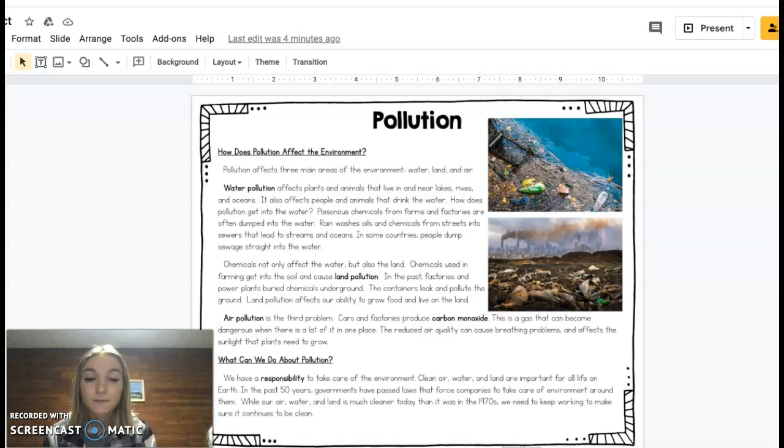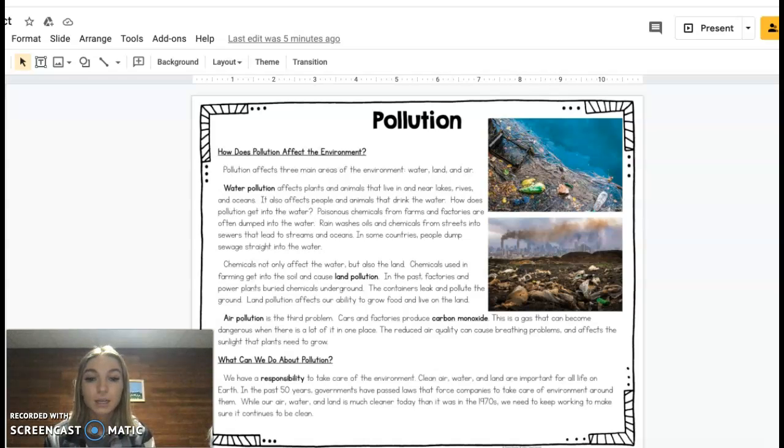Chemicals not only affect the water, but also the land. Chemicals used in farming get into the soil and cause land pollution. In the past, factories and power plants buried chemicals underground. The containers leaked and polluted the ground. Land pollution affects our ability to grow food and live on the land.